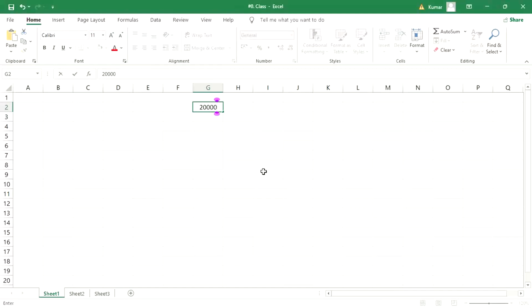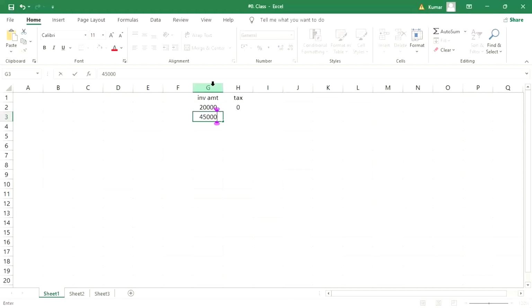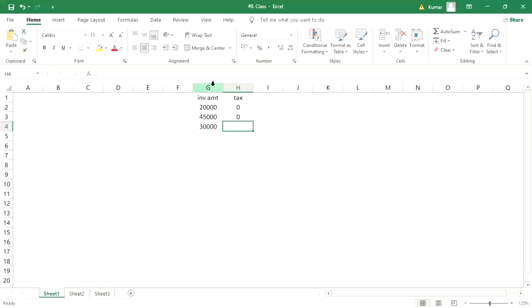Let's suppose the first invoice is worth 20,000, and here the tax, I mean to say TDS, is 0. Next invoice is again 45,000, 0 tax. Again 30,000, 0 tax.